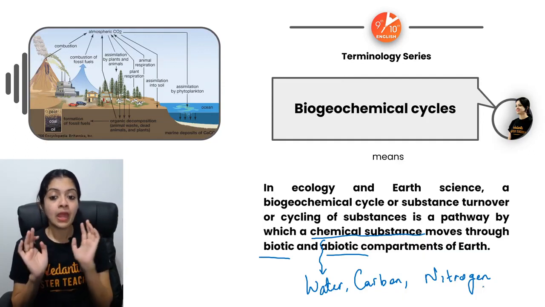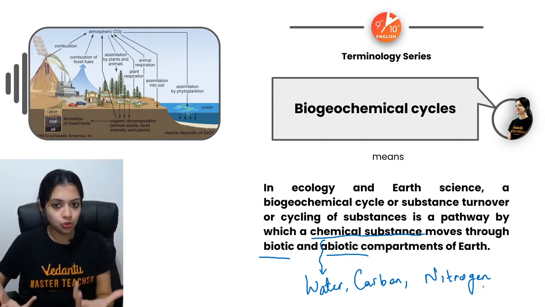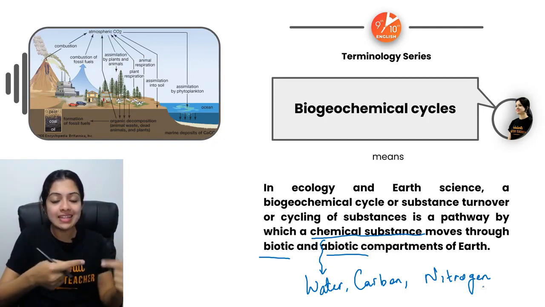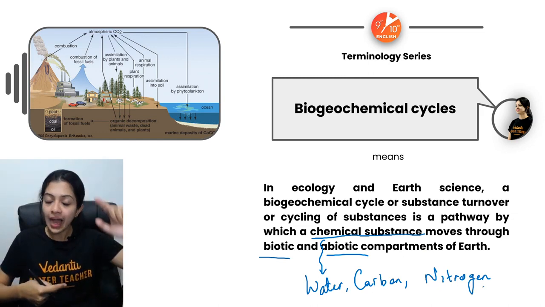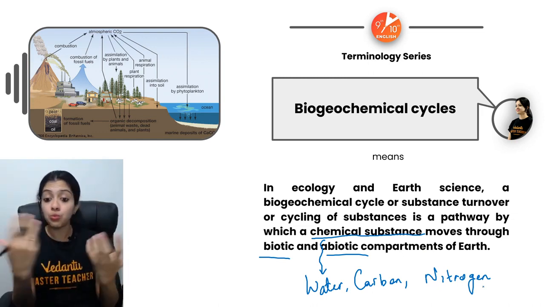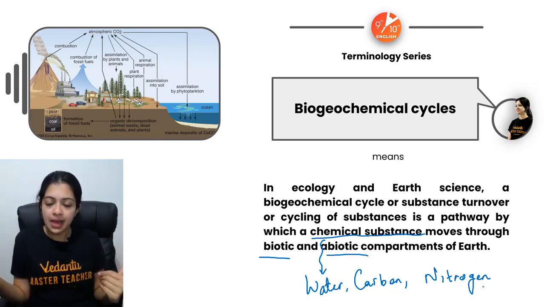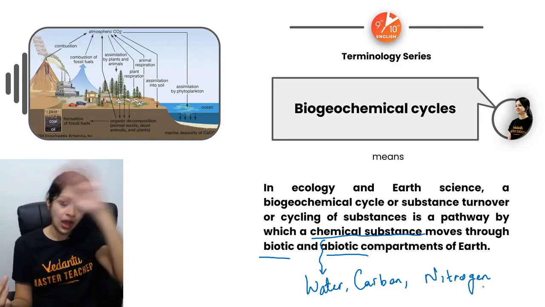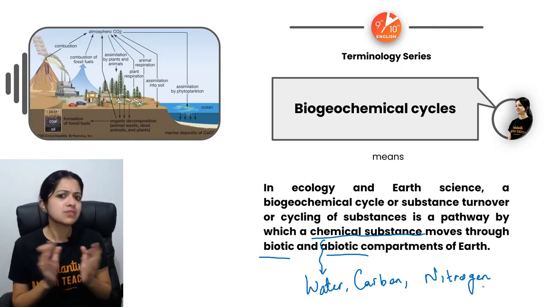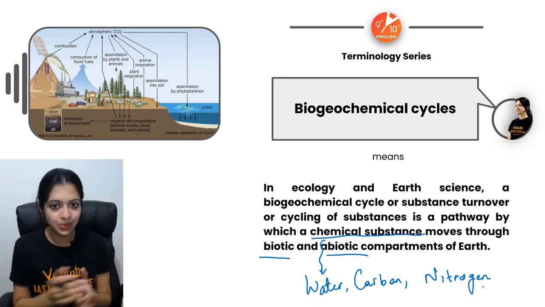So biogeochemical cycles refer to those pathways or cycles in which a chemical substance circulates between biotic and abiotic components. The water cycle is very, very interesting. We all know where it comes from and where it goes back and how it keeps circulating. This is something really simple when you think of it, and it's very important for us to know as responsible human beings as well.